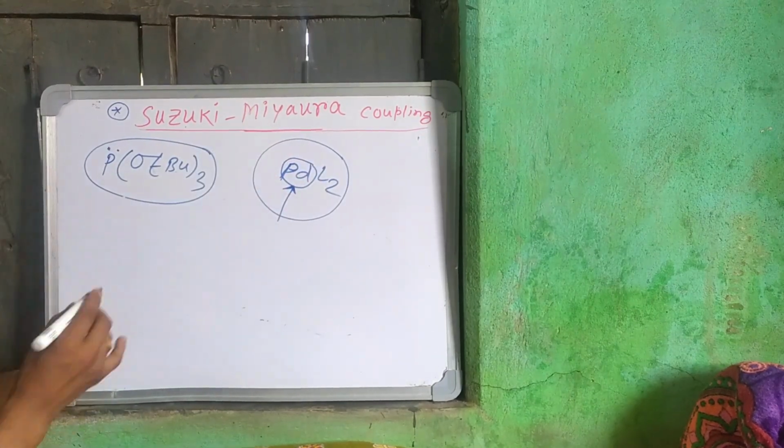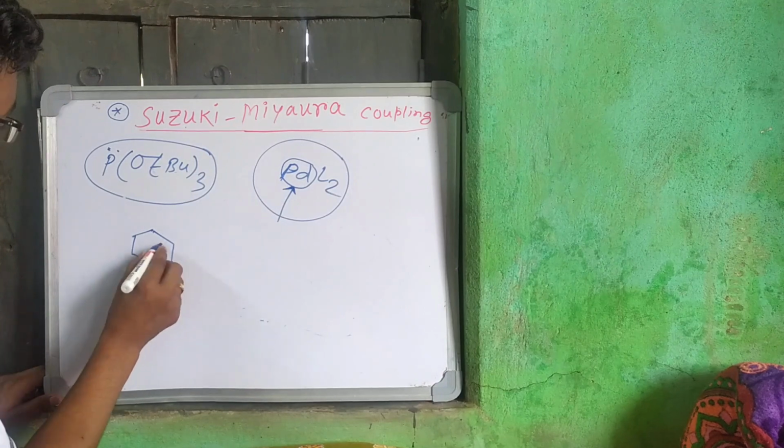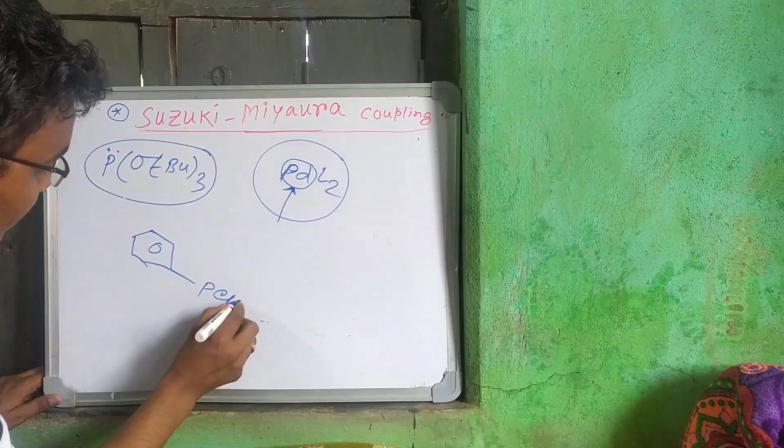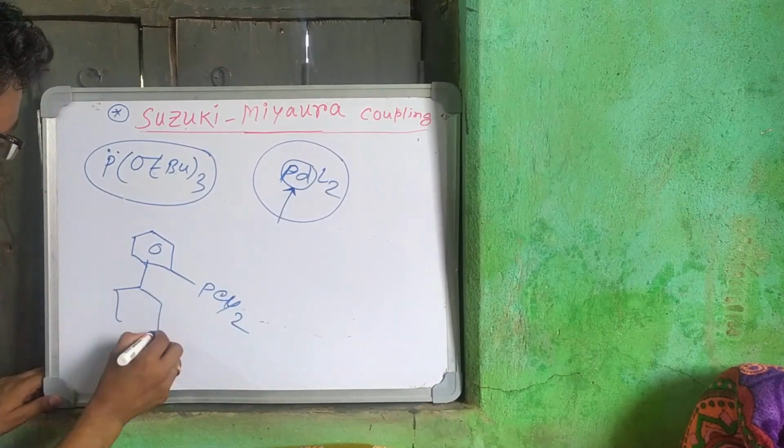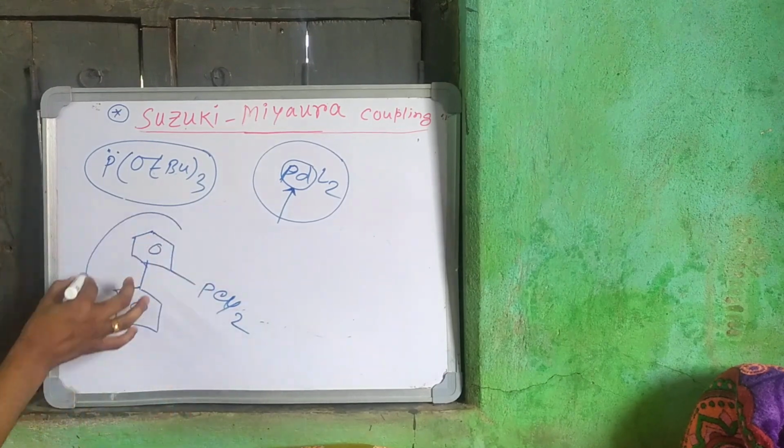Another thing more: if we take this type of ligand, like P-tricyclohexyl, this type of ligand is also very bulky.